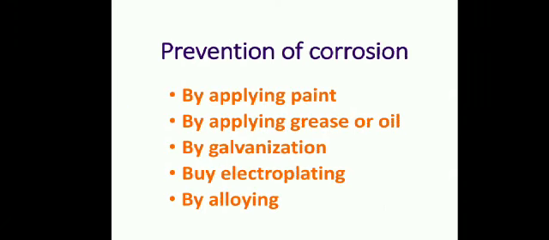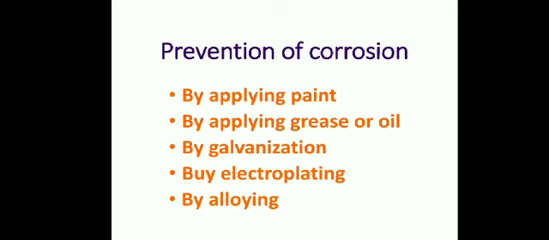Now the next topic is prevention methods of corrosion. How can we prevent corrosion of metal? The first method is applying paint, grease or oil.